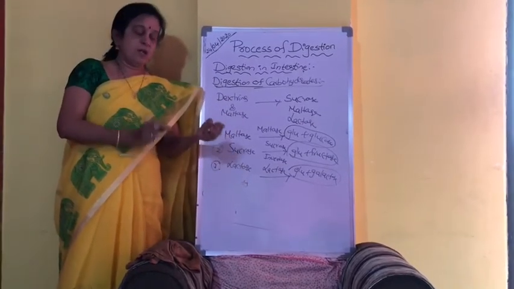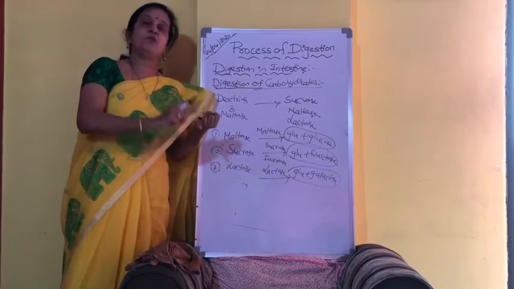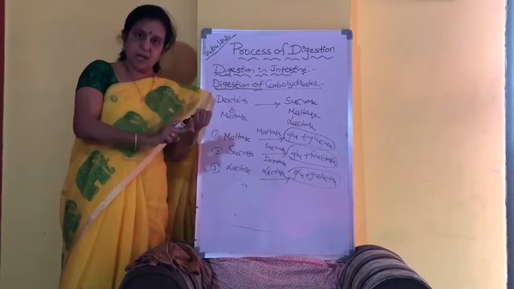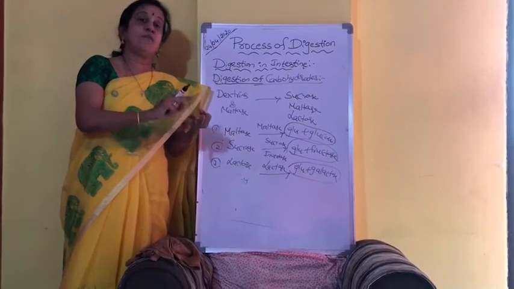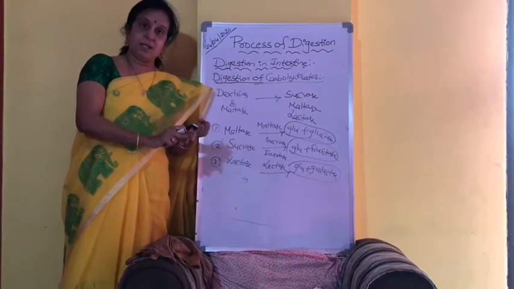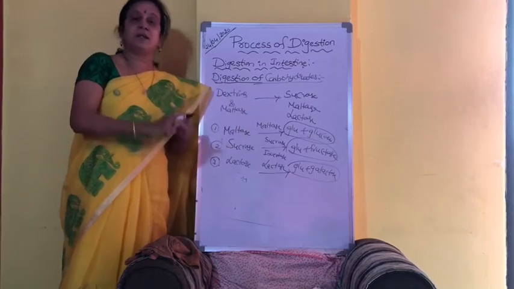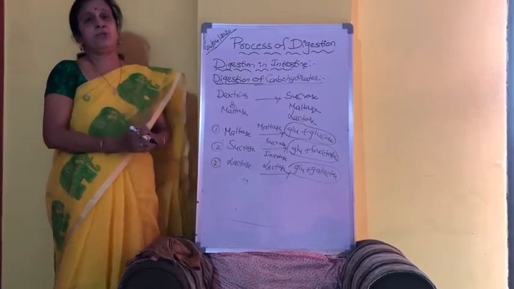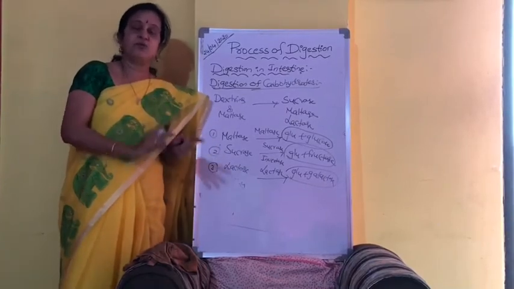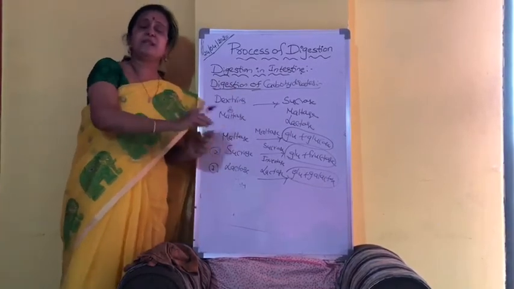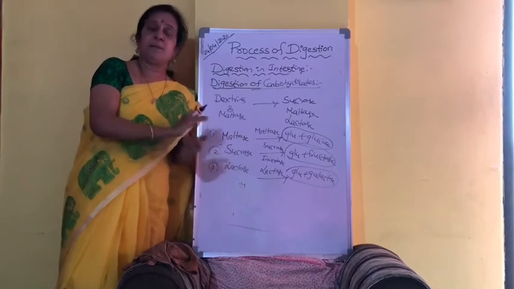Proteins are converted into micromolecules called amino acids. Fats are converted into fatty acids and glycerol. And carbohydrates are converted into simple monosaccharides like glucose, fructose, galactose, etc. In that way, the digestion phenomena will be complete.